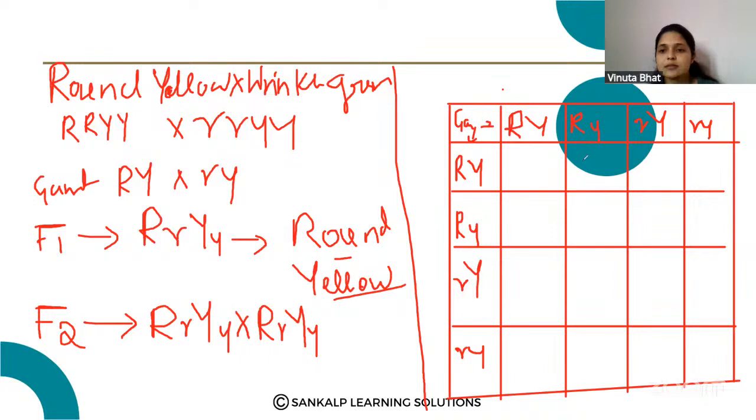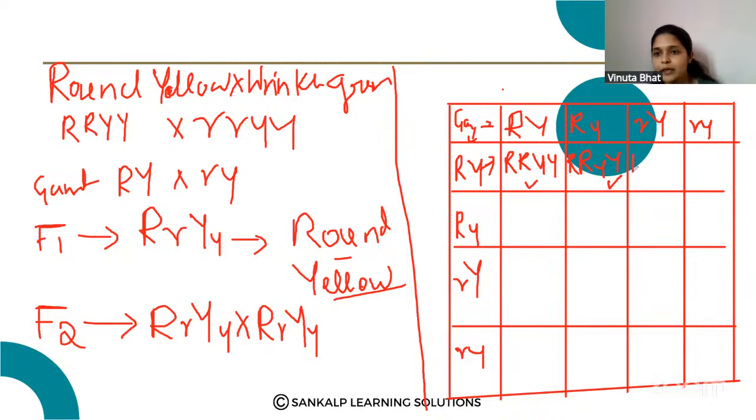So let us obtain the F1 generation. So here R, R, Y, Y. Okay. Capital R, capital R, capital Y, capital Y. So that is the first plant. Then you have to combine this with this gamete, add the gametes. Capital R, so this is a round yellow seed producing plant. Capital R, capital R, small y, capital Y. So this is also a round yellow seed producing plant.